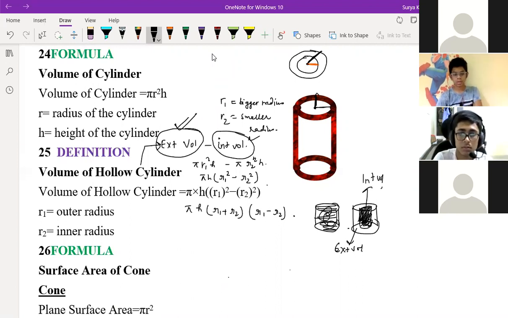So external volume is nothing but the complete volume. External volume is including what? Complete. Including the black part, sir. Yeah, complete volume. So what do you call the volume when we take out the black part? That is hollow cylinder volume. Okay, hollow cylinder volume. So both of these combined would make the cylinder volume. And if we remove the black part, it's a hollow cylinder.